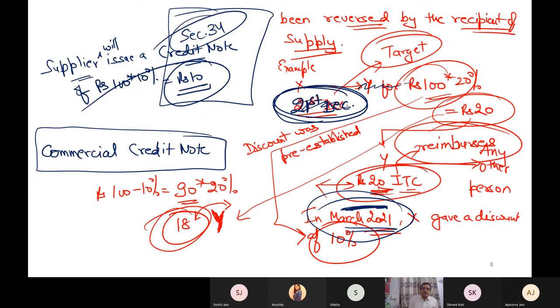You can reduce your prices, but GST will remain the same. So if a discount is given after the supply has been effected and this discount was not determined as per the original agreement, then this discount has no use under GST laws. Between supplier and recipient, they can do anything, but that is beyond the purpose of the GST laws.